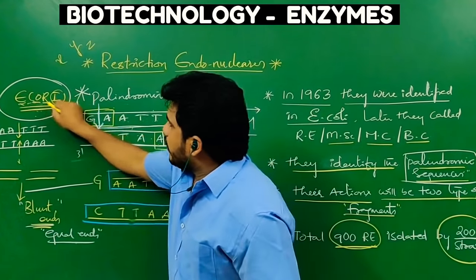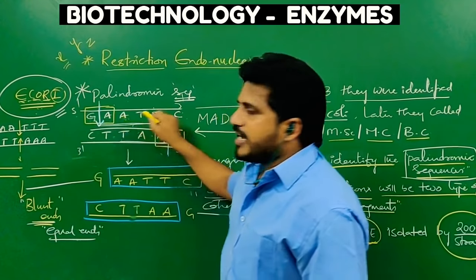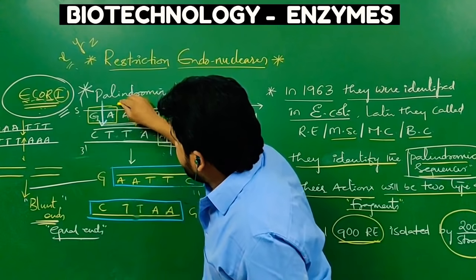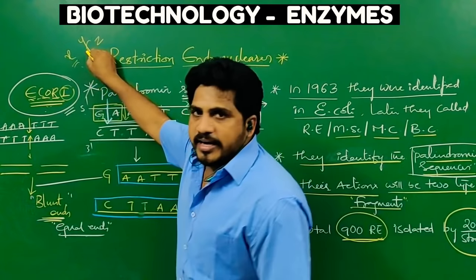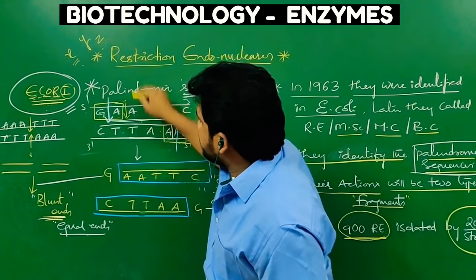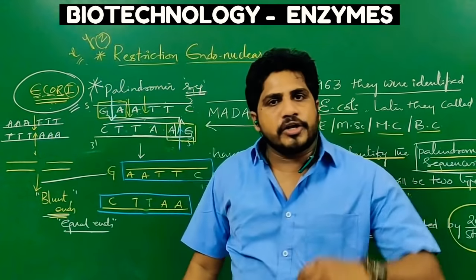But EcoRI cuts between G and A. If X identifies that GAATTC, it may cut between A and A. So their actions are different. The Y also identifies the same sequence, but its action is between A and T. And Z is also another restriction endonuclease enzyme.